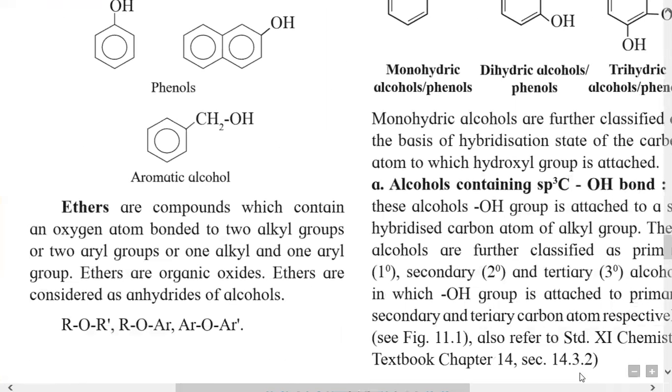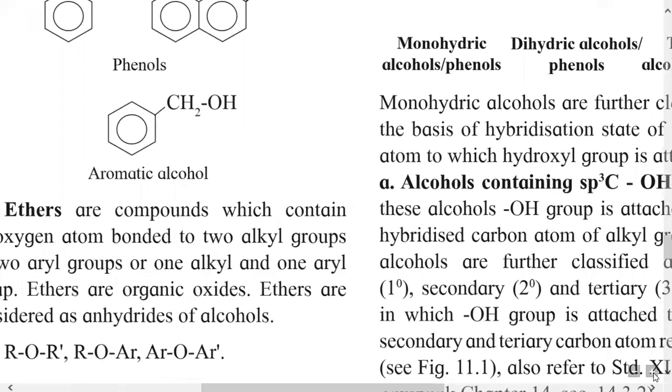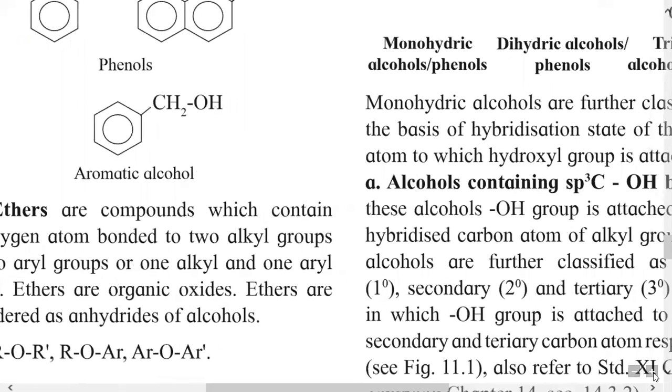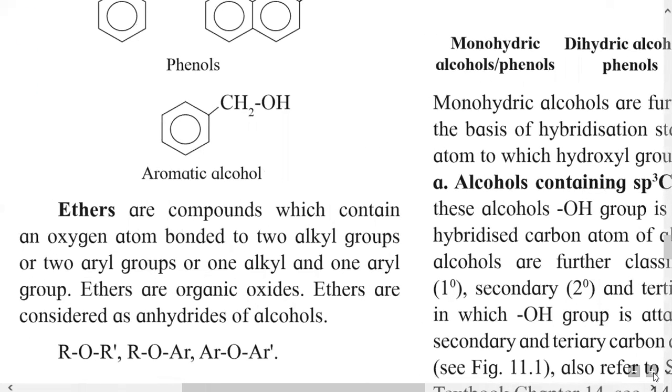Consider this example, that is not a phenol, it is aromatic alcohol. Here this is a benzene ring bonded to CH2 group. So this is aliphatic, that is open chain, to which OH group is bonded.